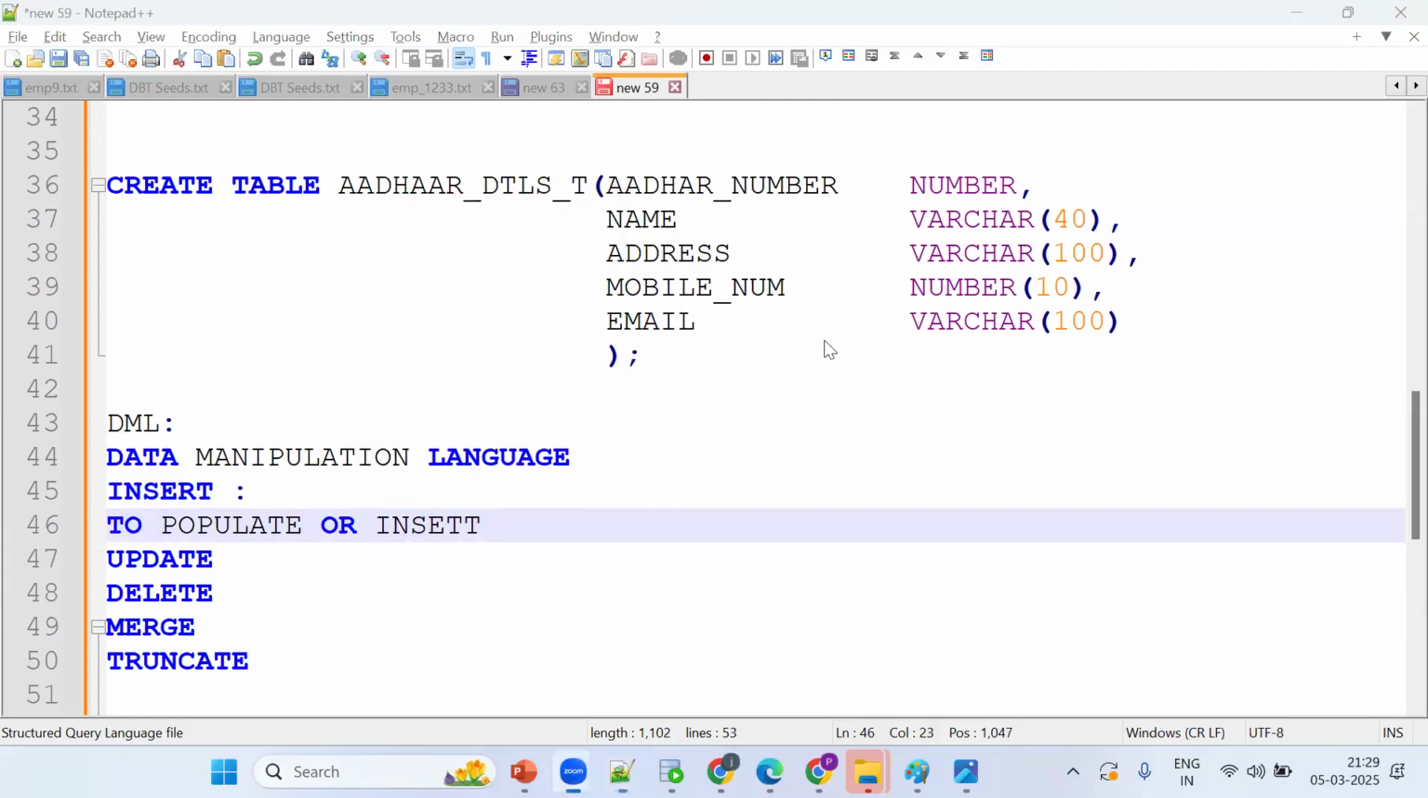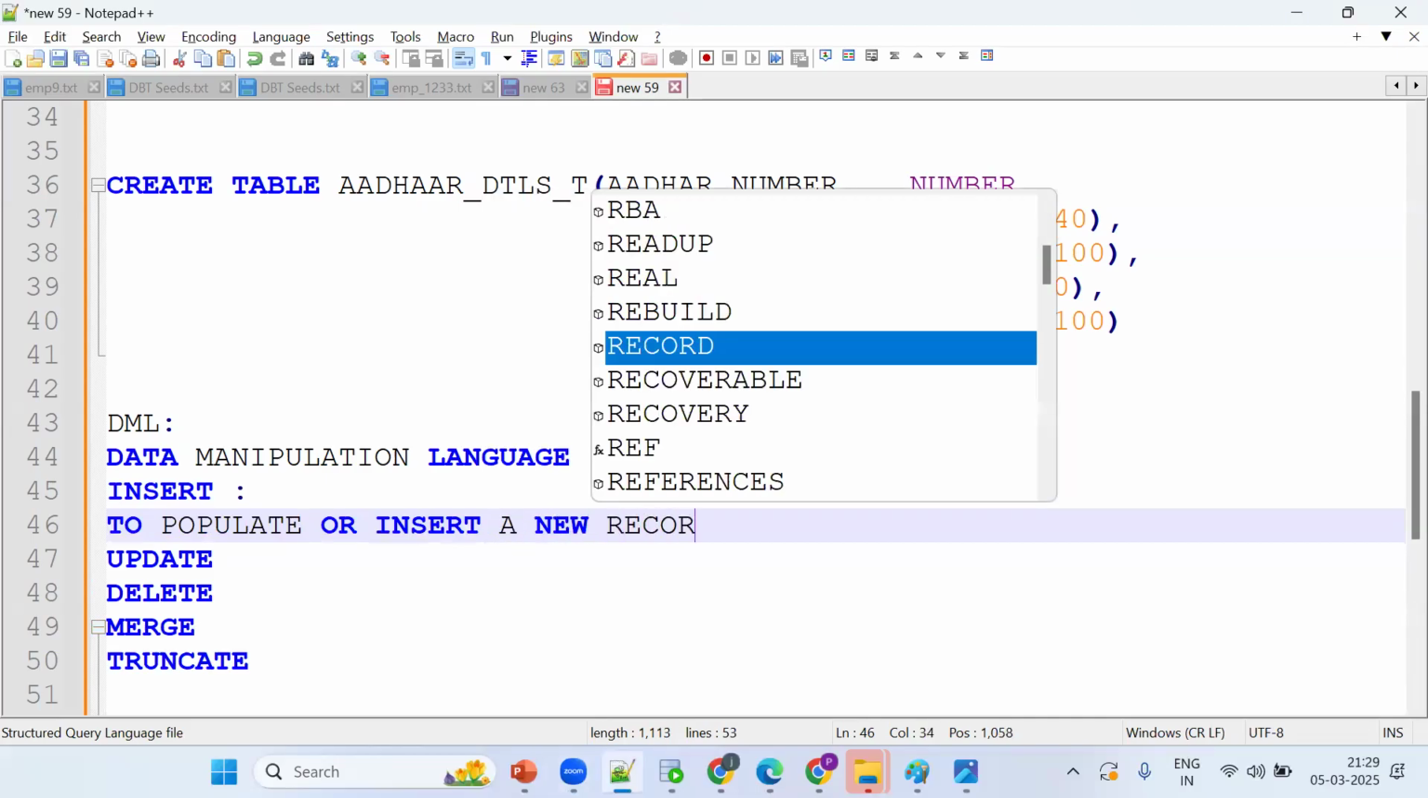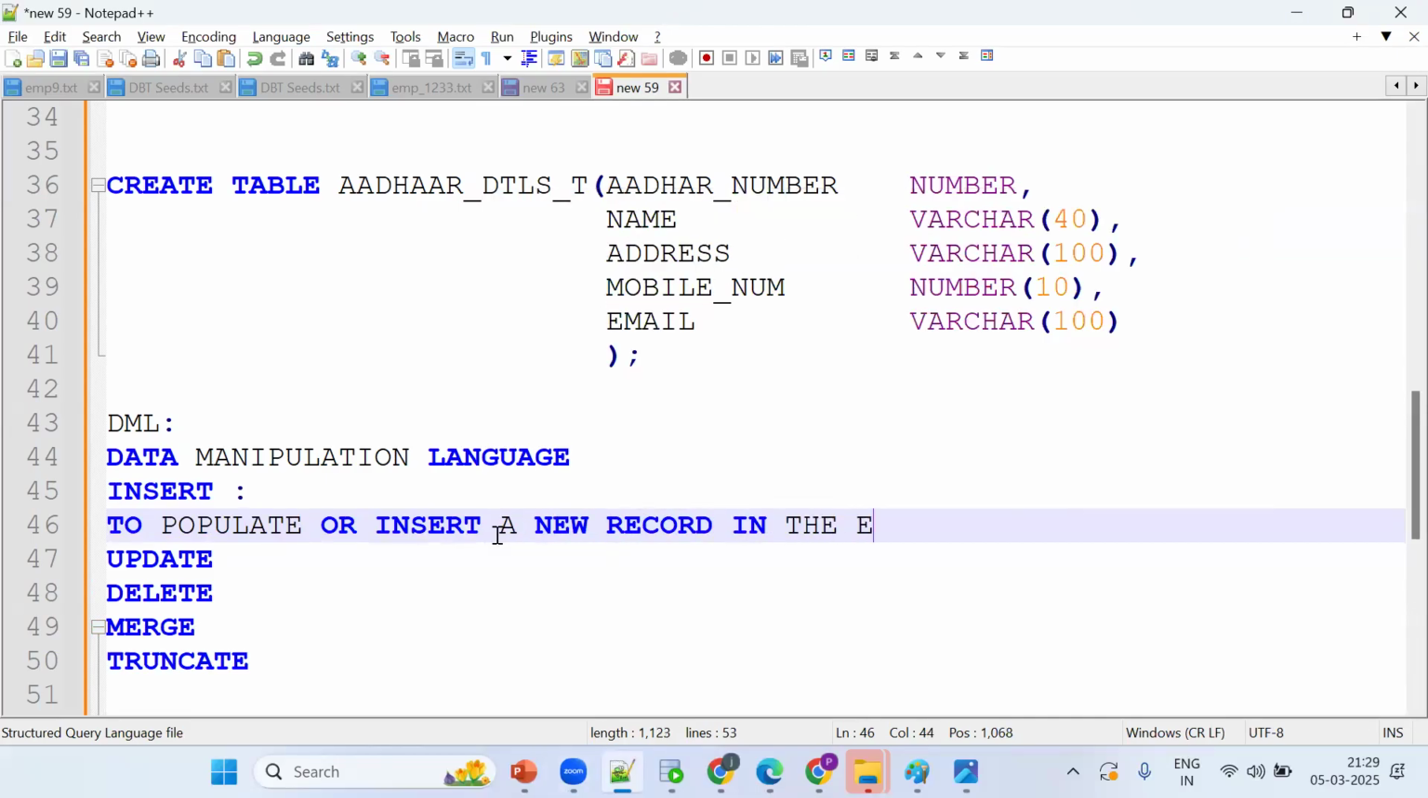So Vijay, make a self-reference. The INSERT statement is used to populate or insert a new record in the existing database object. Syntaxes are important, so listen.